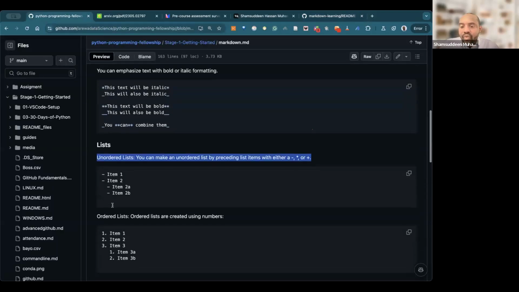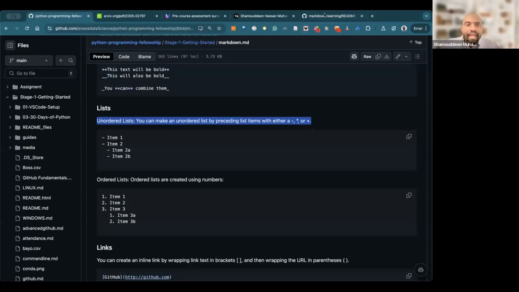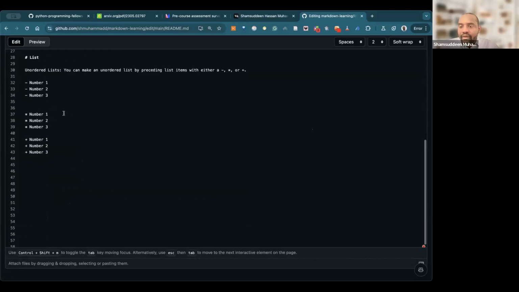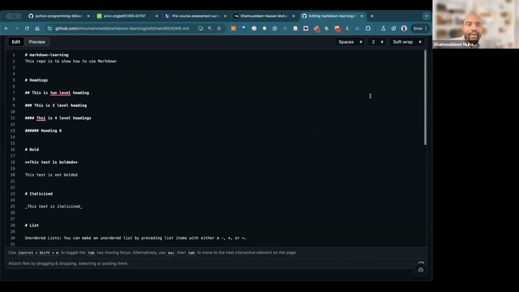But we can also create what we call an ordered list. But then, okay, let me show you something again. Let me change this one. What if I want to create a nested list? So I can do it like this. You can see I have nested 1, nested 2, nested 3. Can you see that? I can also do nested here. Nested 1, nested 2, nested 3, right? So let's commit and see what happens.